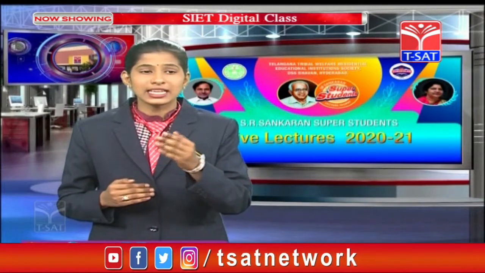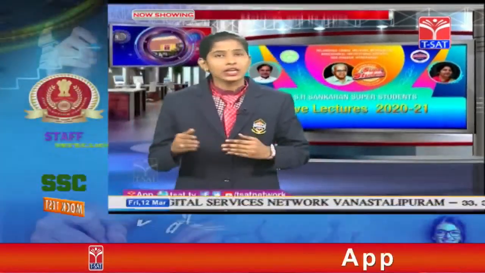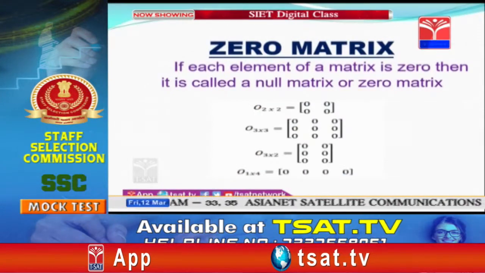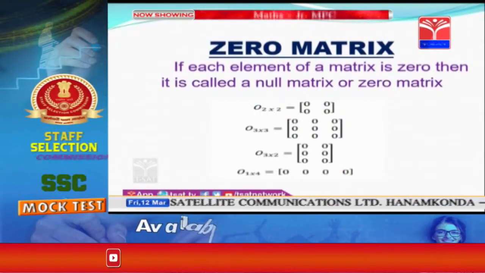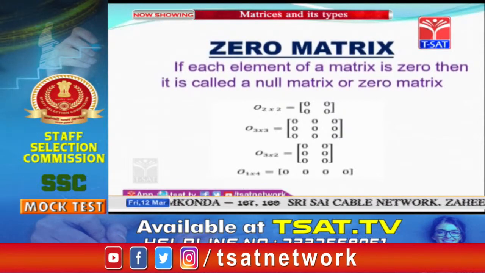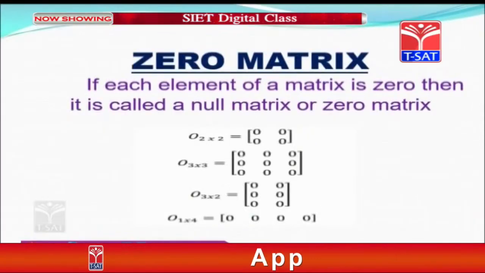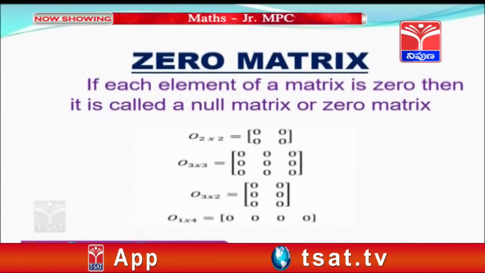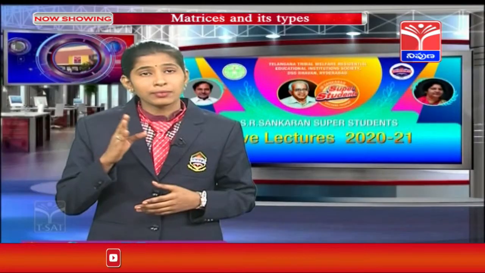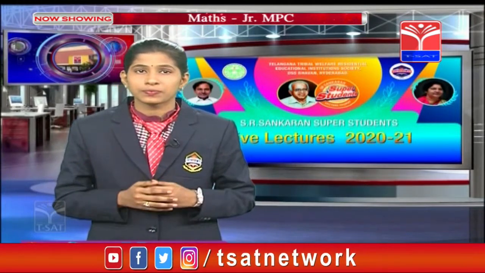Now let us see an example here. Here in the example, all elements are equal to 0 and the order is 2 by 2. If we observe the second example, in that we have 3 rows and 3 columns, but all the numbers are equal to 0, so it is called as zero matrix or null matrix. If we observe the last example, in that we have only 1 row and 4 columns. 1 by 4 is the order for this matrix. All the elements are equal to 0.